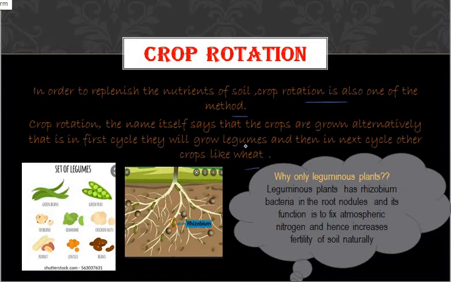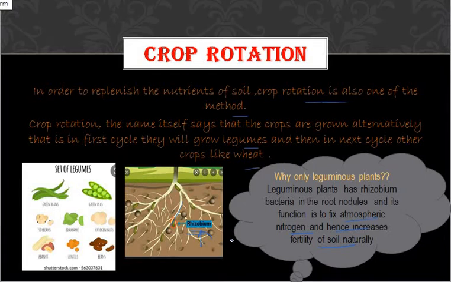Why will they add leguminous plants? You have learned that the root nodules of the leguminous plants have rhizobium bacteria. What is the function of this rhizobium bacteria? It will fix the atmospheric nitrogen to the soil, and hence it will increase the fertility of the soil naturally.